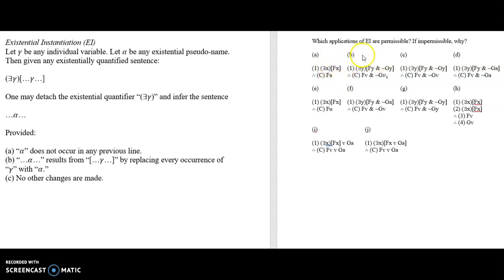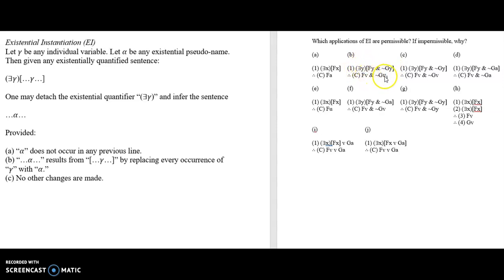Okay, B. Is B permissible? No, B is impermissible. You cannot do this, and the proviso that's violated here is B. You have to replace every occurrence of gamma with alpha. In this case, gamma is y, and it occurs in two places, and you're detaching the quantifier in terms of y.